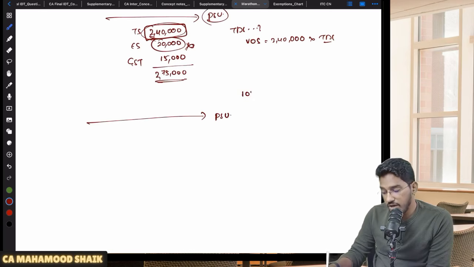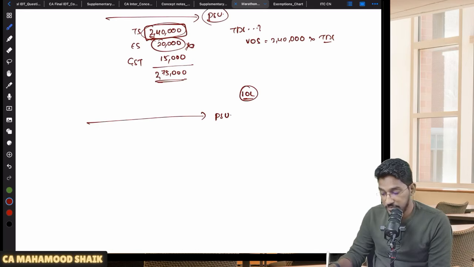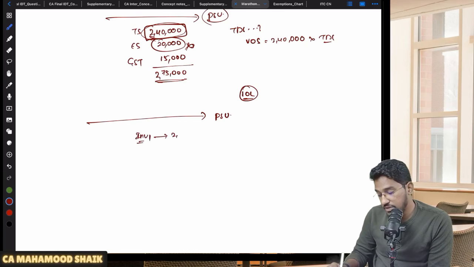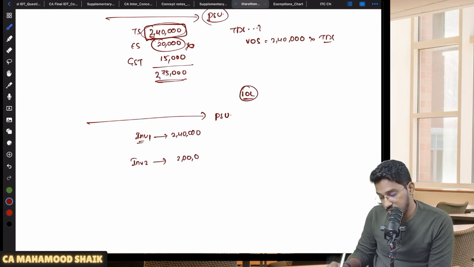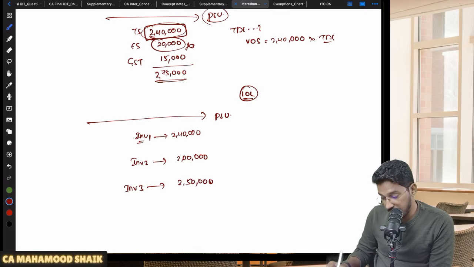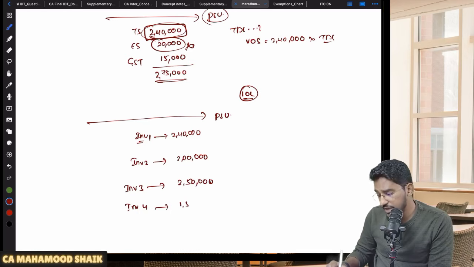They have entered into a contract for 10 lakhs worth of supply. Now they have sent invoices. Invoice number 1 has come, in which the value of supply is 2,40,000 rupees only. Invoice number 2 has been given, in which the value of supply is 2 lakh rupees only. Invoice number 3 has been given, in which the value of supply is once again 2,50,000 rupees only. And invoice number 4 has been given, in which the invoice value is 1,50,000.